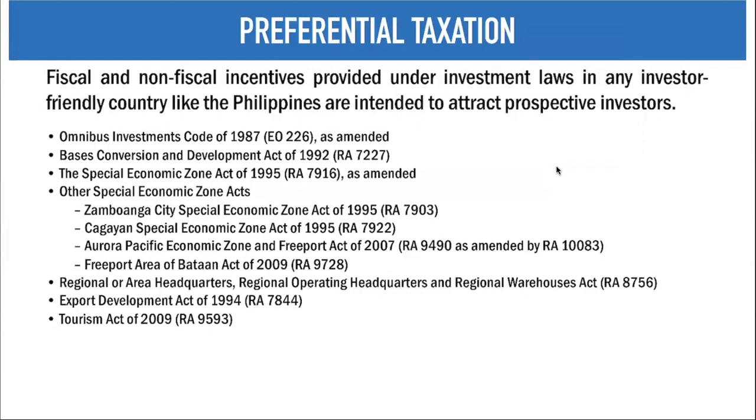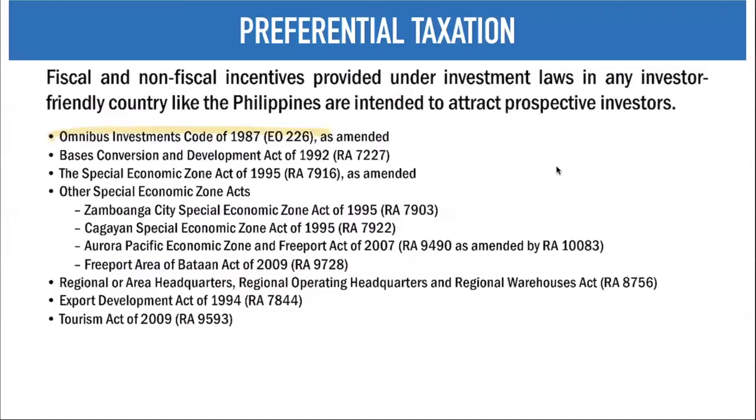So, as I said, our investment incentives are scattered among different laws, but we will mainly focus on two main laws, and that is your investments code and your PEZA law. But actually, your PEZA law is quite aligned with your investments code. Therefore, whatever is given under your PEZA law is almost the same as your investments code. So, if you are asking me what are the different laws wherein we have fiscal incentives as to your investments, here they are. First, we have your Omnibus Investments Code of 1987, which we will discuss later, EO 226.